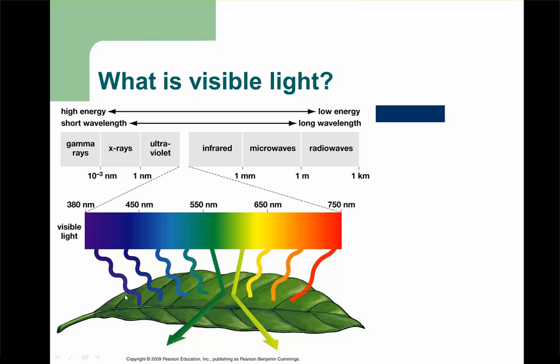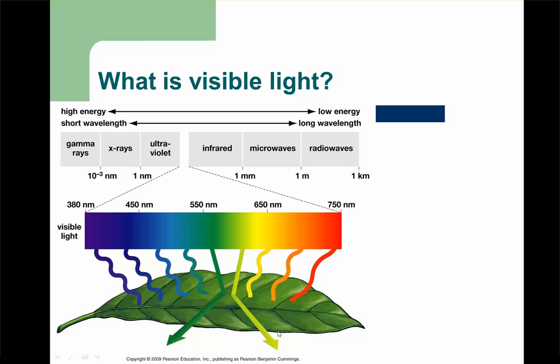And this light can be absorbed by plant cells. One thing to keep in mind when you're thinking about plants, the light that is absorbed is a little bit different than the light that's going to be reflected. So any of the colors that you can see, if you see a green leaf, that means that every other wavelength of light is being absorbed and the green wavelengths are being reflected.